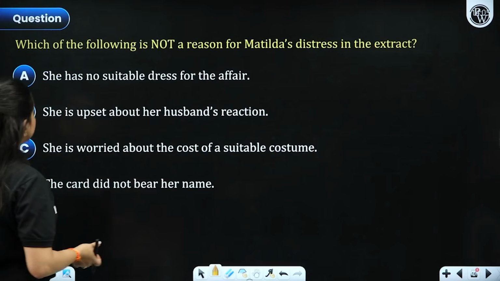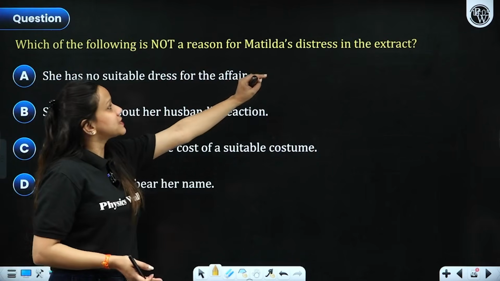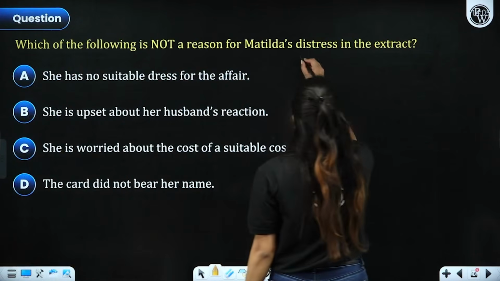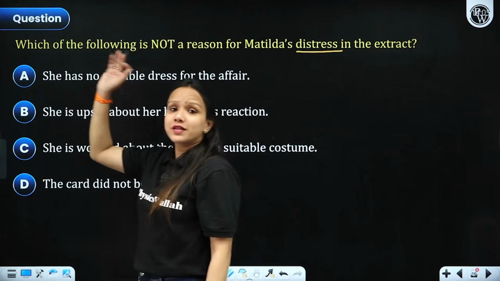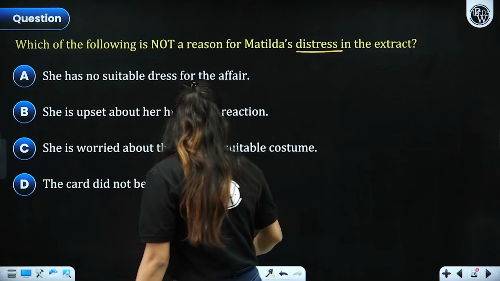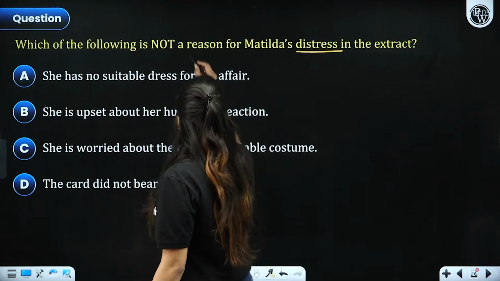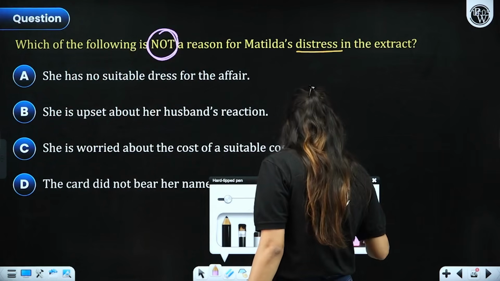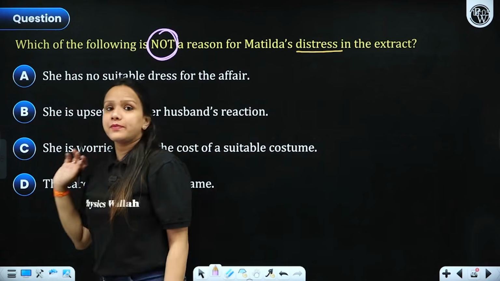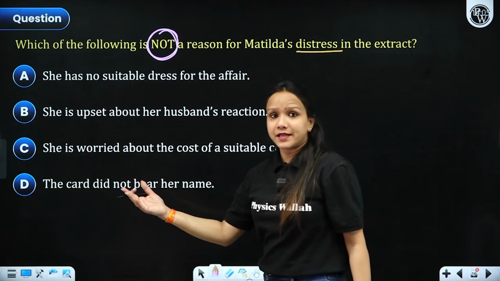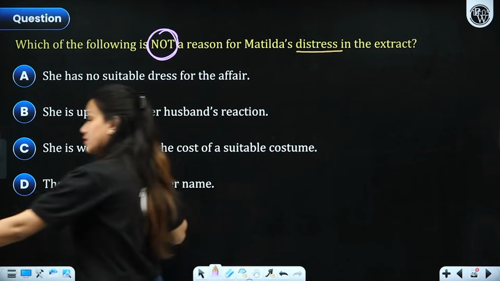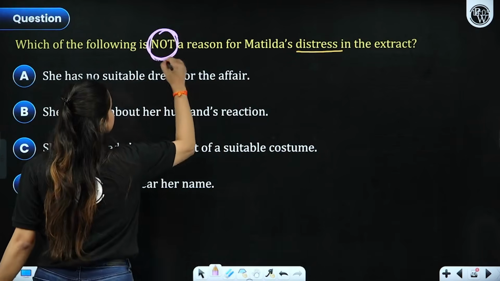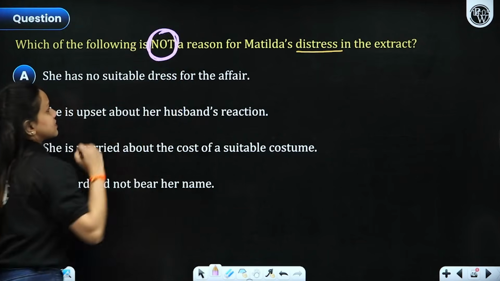Then the next question, which of the following is not a reason for Matilda's distress in the extract? What is the reason, right? So what is the focus here? On this word, I'll highlight it. Not. Please focus on this word. And yes, please, while you attempt these types of questions, do not be in a hurry, because if you get words like these, pay special emphasis on this, right?